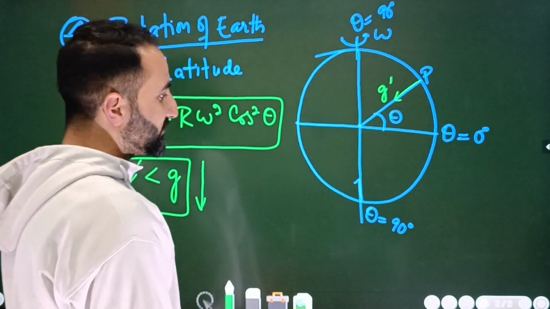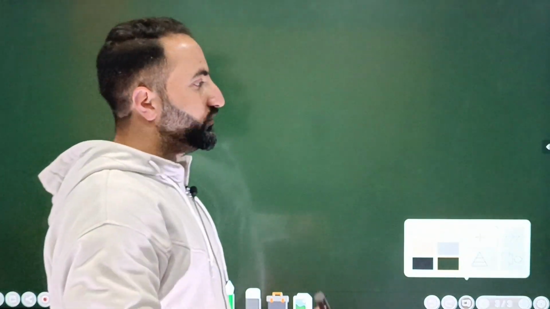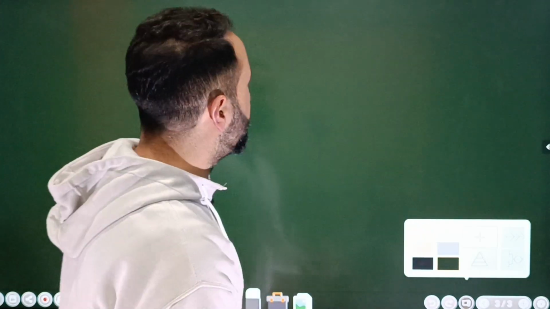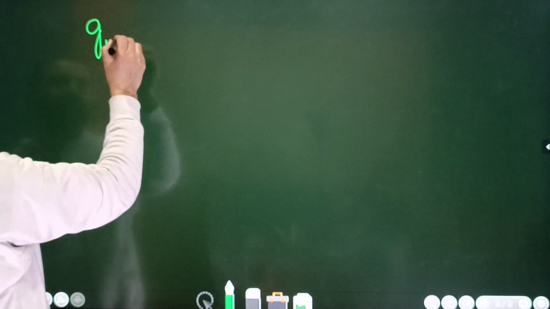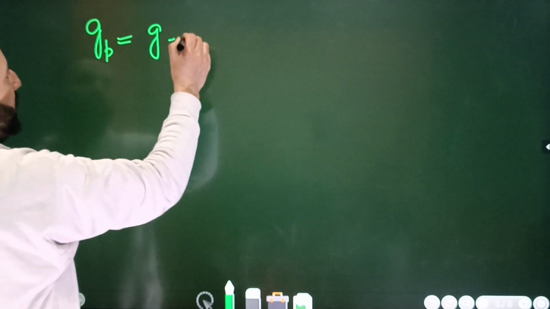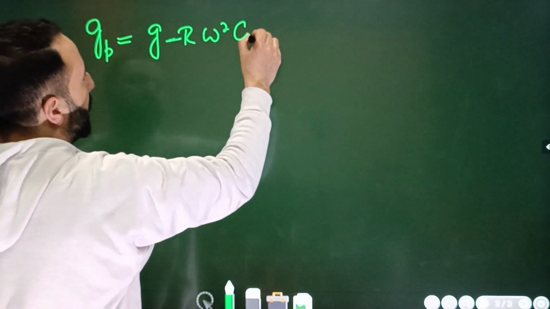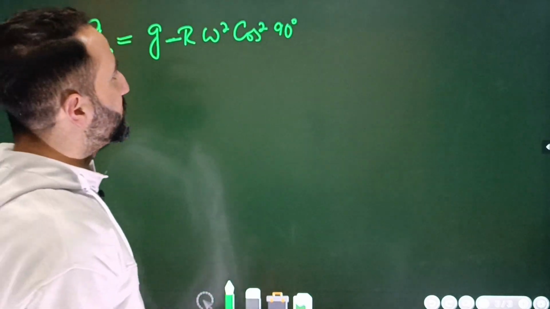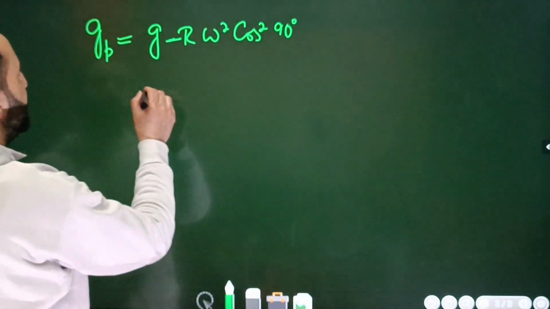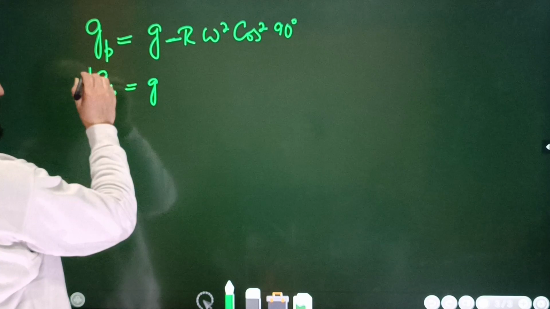Okay, so let's next discuss what will be the effect of rotation on the acceleration due to gravity at the equator and at the poles. So if you remember, I will write like this: gp is equal to g minus r omega square cos square theta. So theta will be replaced by 90 degree, because at the poles theta is equal to 90 degree, cos 90 will be equal to 0, so that means gp is simply equal to g. All right.